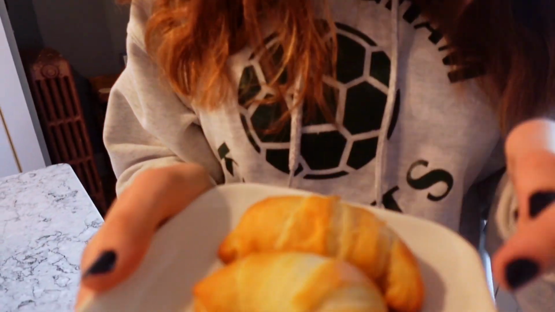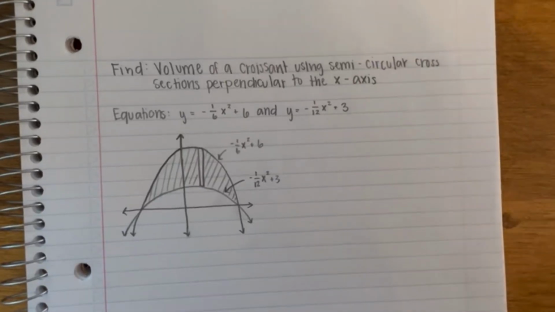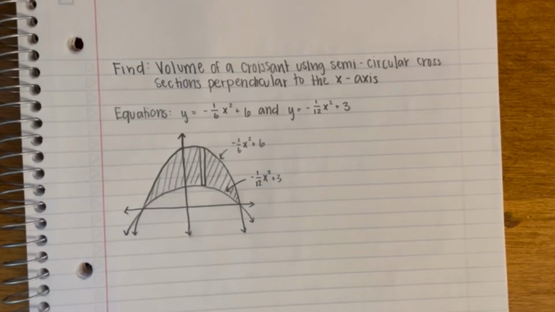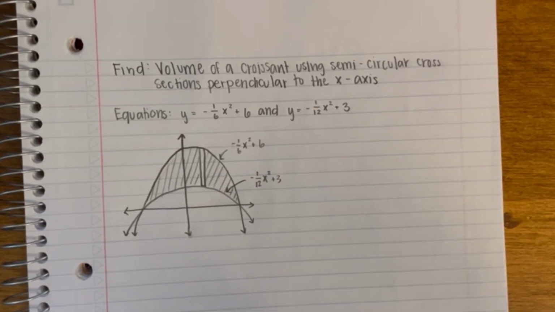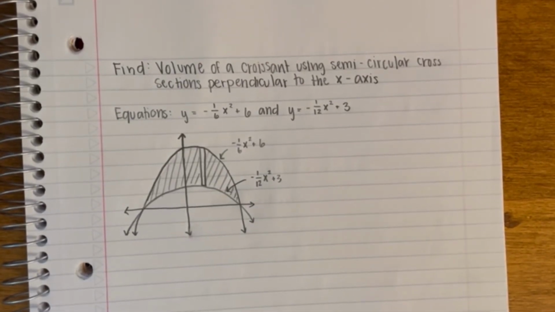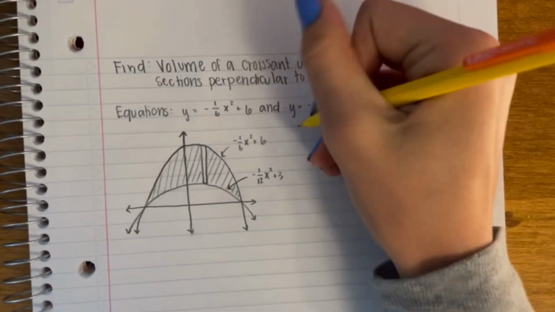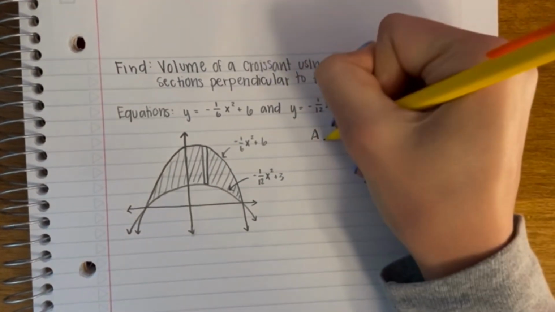Before I serve these to Ramsey, I need to calculate the volume of this croissant right there to make sure that it's sufficient enough for his taste buds. So for this problem, we're going to be finding the volume of a croissant using semicircular cross sections perpendicular to the x-axis, using those two given equations. The two equations bound the area of the base of the croissant.